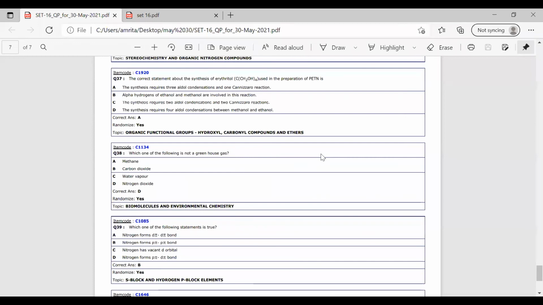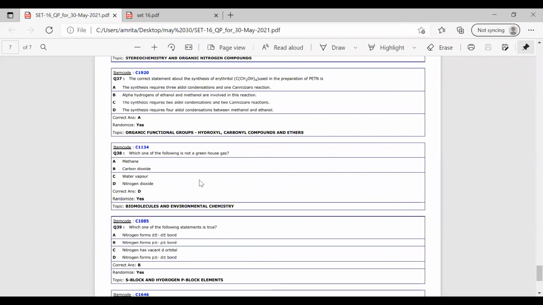Okay. So for this you have to study about the reaction, what is the aldol condensation and what is the Cannizzaro reaction. Then only you can have an idea about the synthesis of erythritol. So the next question is a very simple question. Question number 38. Which one of the following is not a greenhouse gas?